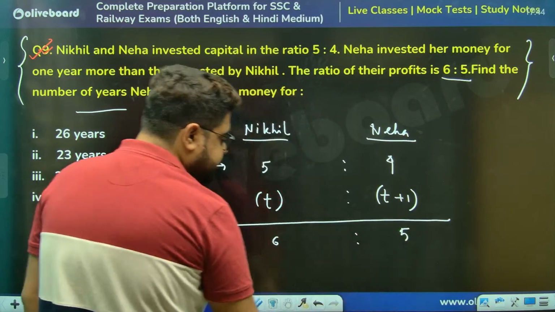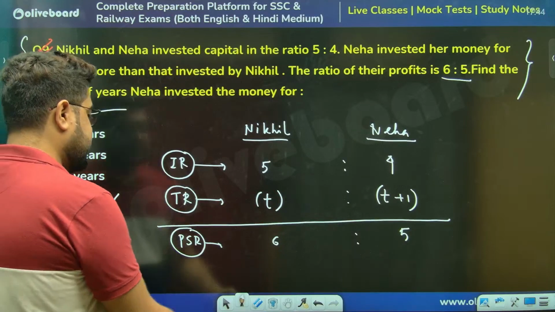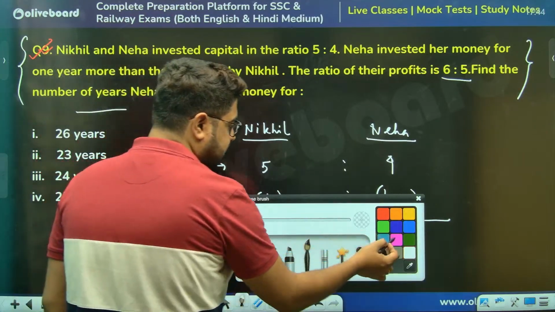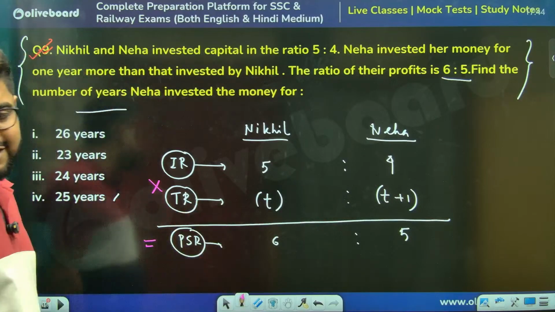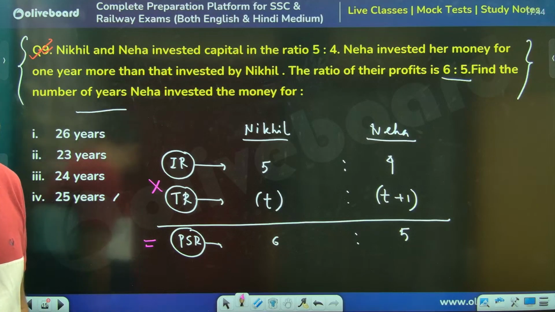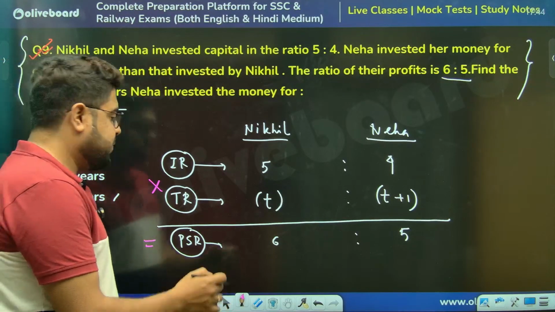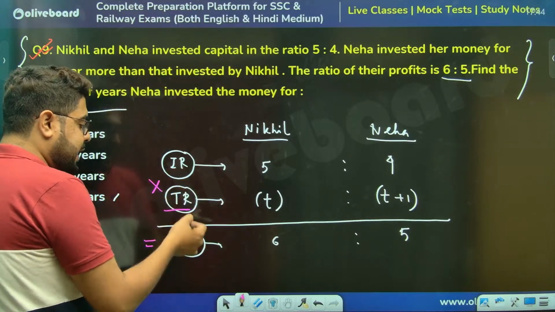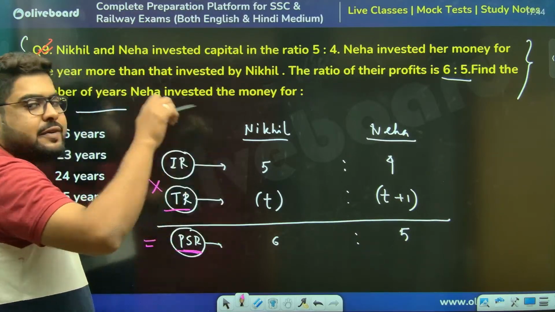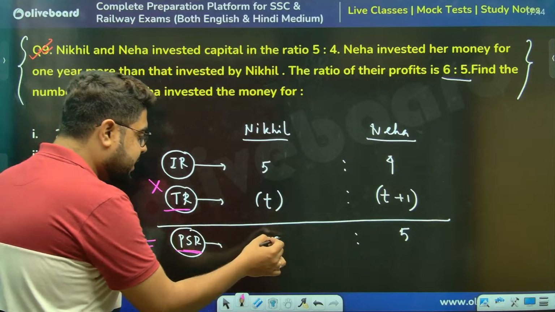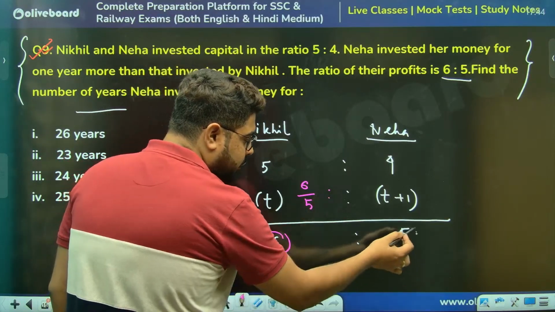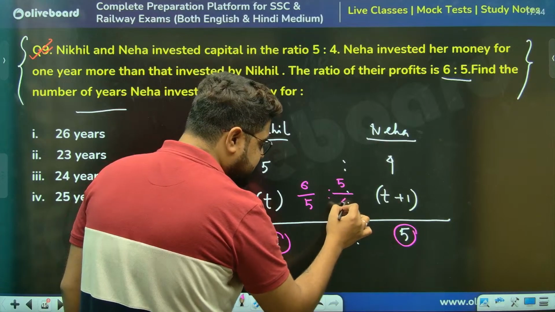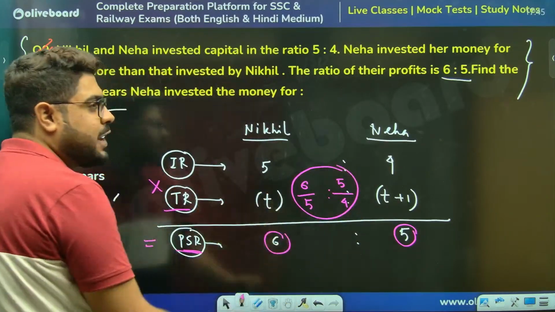One thing we know, sir: investment ratio into time ratio gives you the profit sharing ratio. So time ratio equals profit sharing ratio by investment ratio. This is the actual ratio of time.